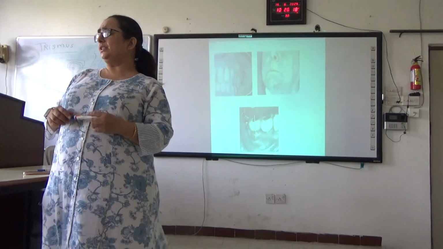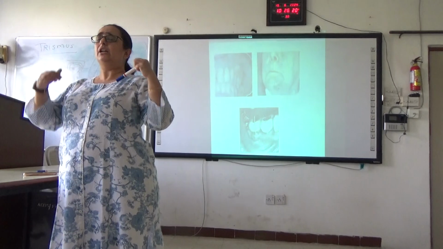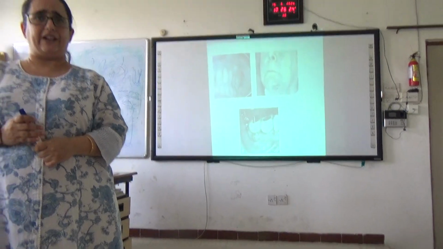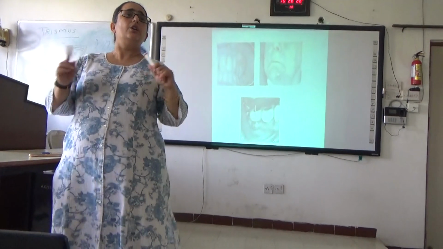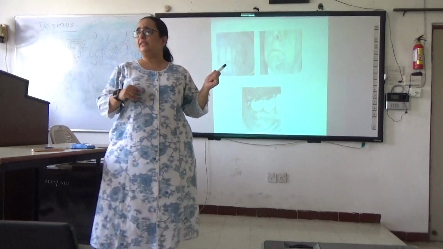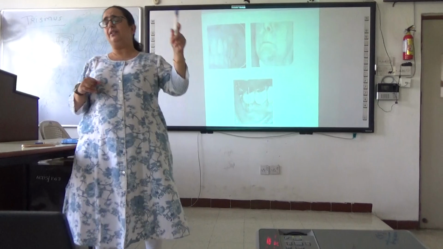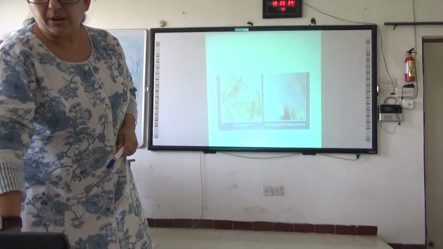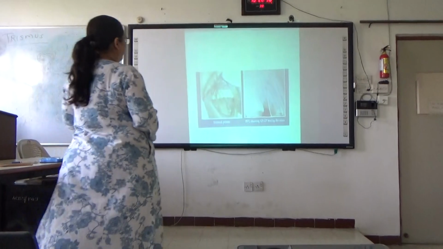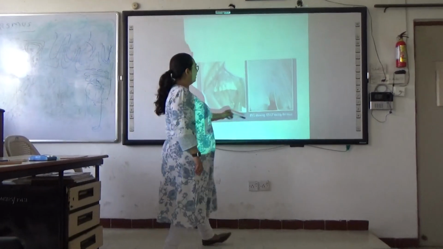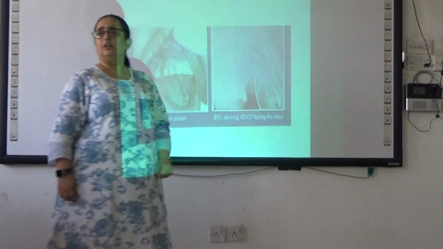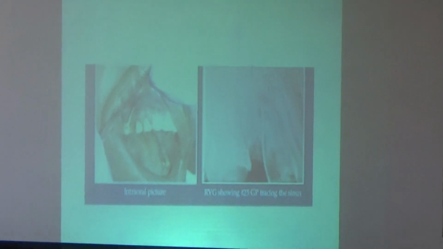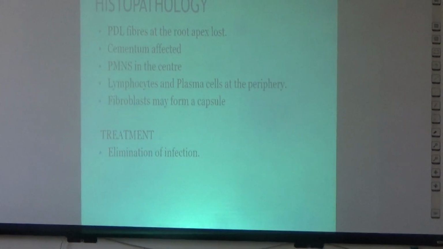This is helpful when you have two adjacent teeth which you feel both have infection, but you are not able to isolate which one is causing the problem right now. Since your GP is radiopaque, it will trace to the area which is giving you trouble. So this is how you trace your sinus. This is a diagnostic method.